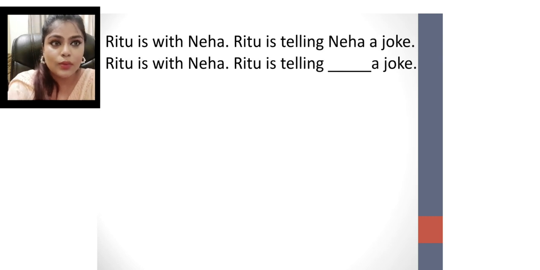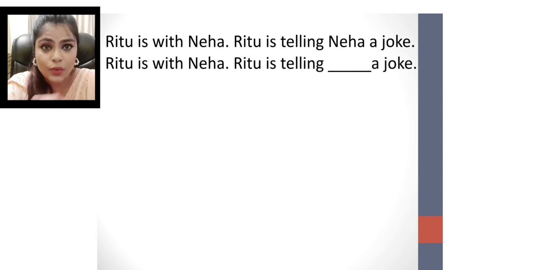Let's see a few sentences and now you have to answer. Okay. Ritu is with Neha. Ritu is telling Neha a joke. In both the sentences, the noun is repeating again.